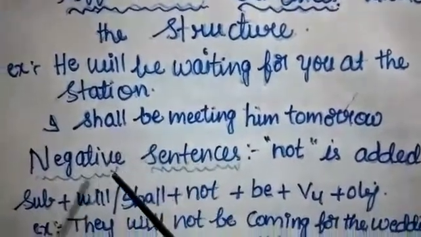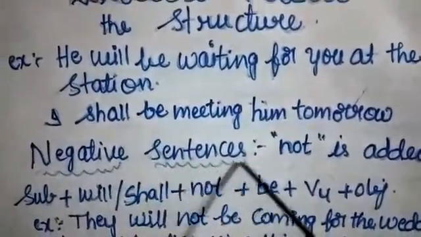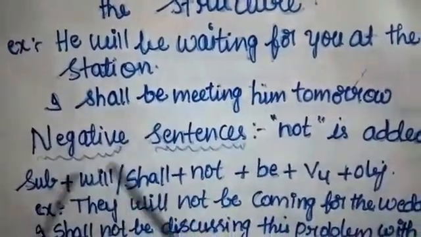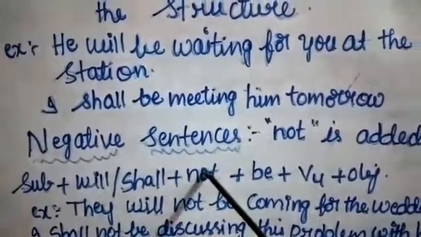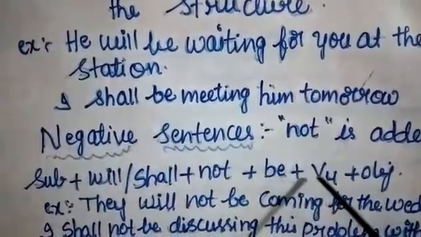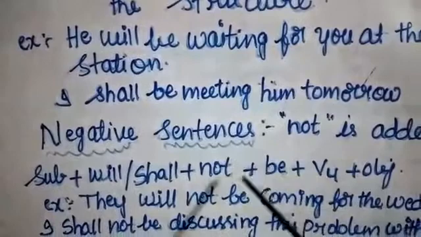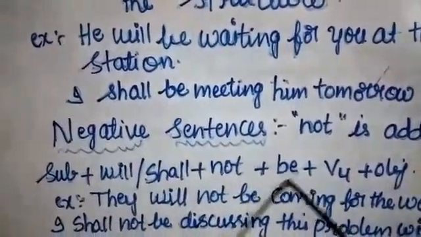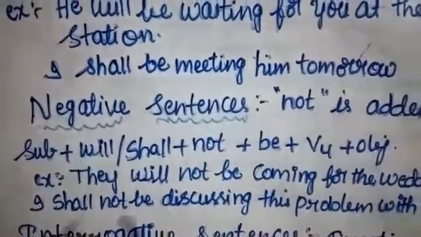Now we'll see the negative sentences. Negative sentences are nothing but not is added to the affirmative sentences. Subject plus will or shall plus not plus be plus V4 plus object. Not is added in between the helping verb and be. See the example.